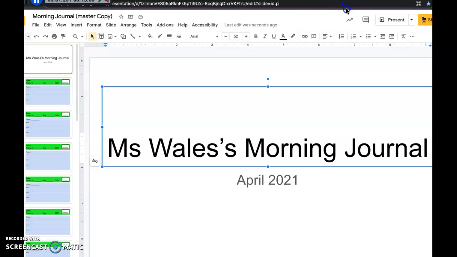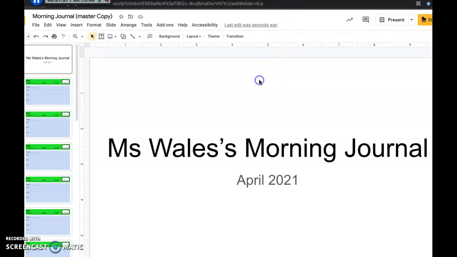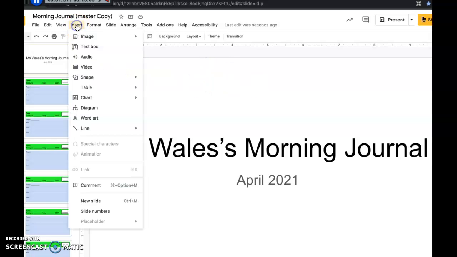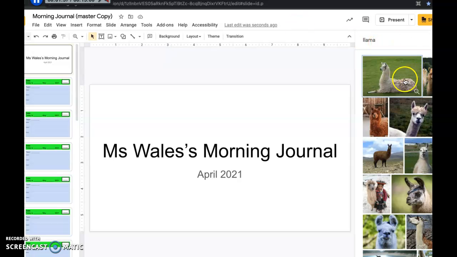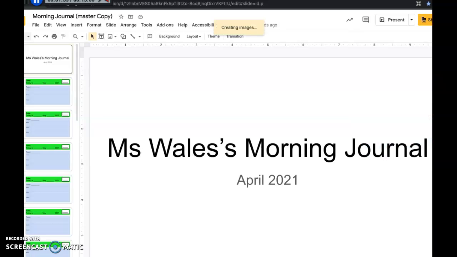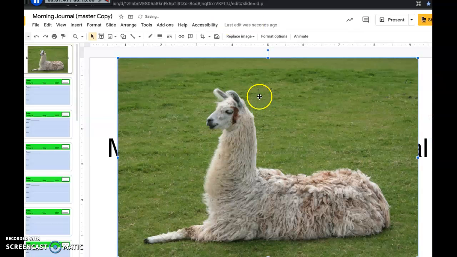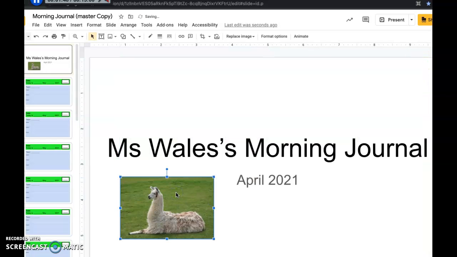And then today you don't even have to worry about writing in your journal. I just wanted to get set up so you're ready to go when I'm back Wednesday. If you have extra time because you were so focused, then you can make this journal your own, add some fun pictures. Like, me, I'll probably put a llama on there. Search the web. Whatever you want, as long as it is school appropriate, you can add some fun things.